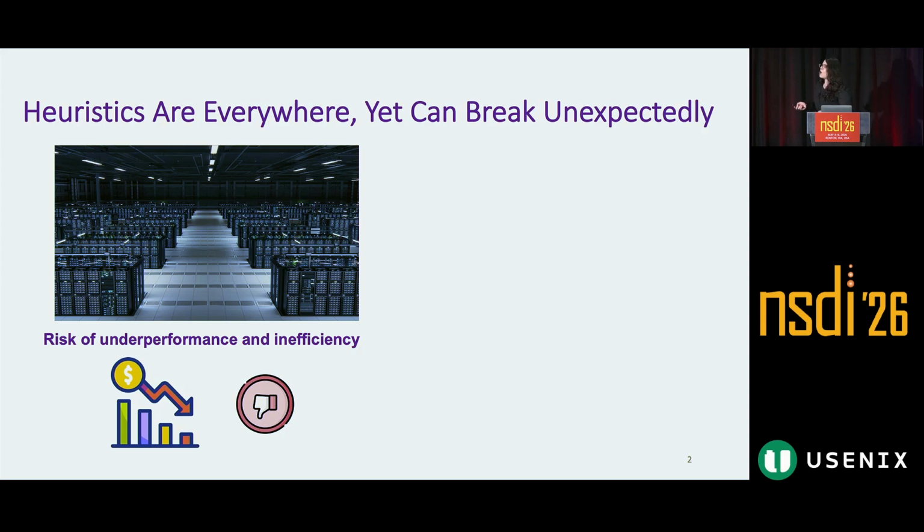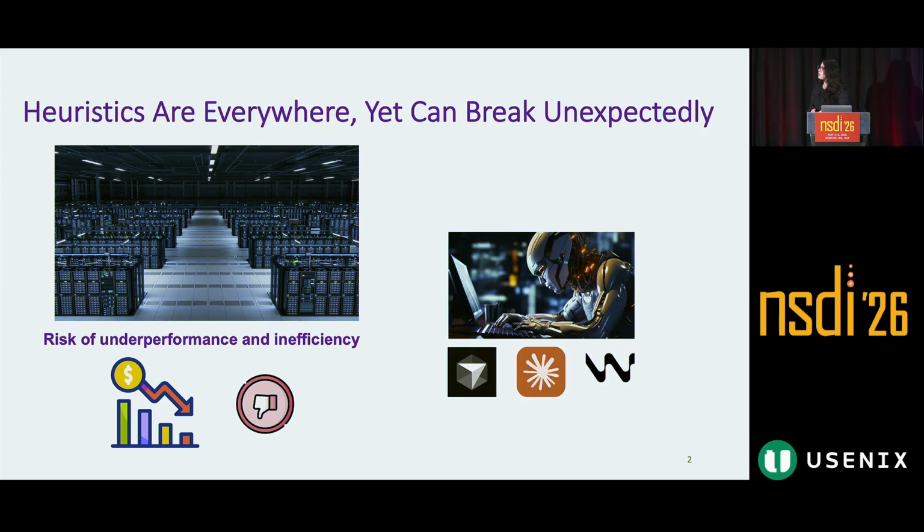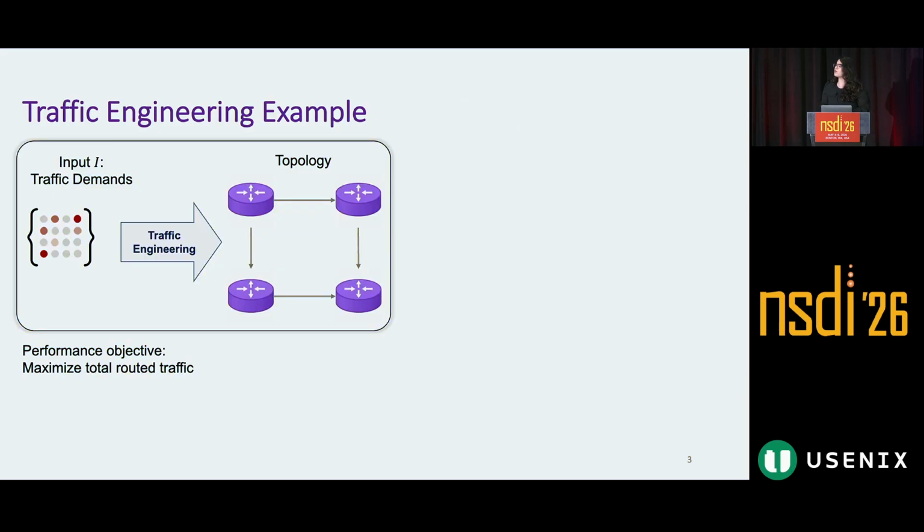This problem has always existed. But because we're increasingly using coding agents in our production code, now a lot of heuristics are generated with minimal human insight about their failure modes. So we need good automated tools to analyze heuristics. Let me give you an example.